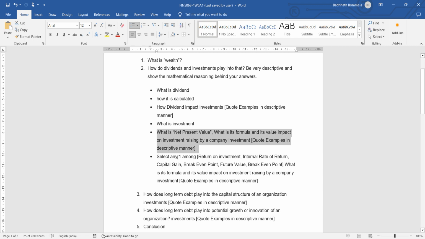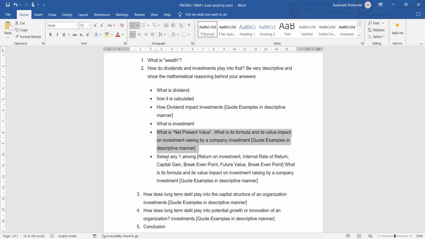Whichever project has a larger NPV value, which should be greater than zero and larger when compared to other projects, that project will be selected first, even if another has a high return on investment or a high internal rate of return. They are least bothered about those when compared to net present value. So net present value is the most important element to evaluate investments.